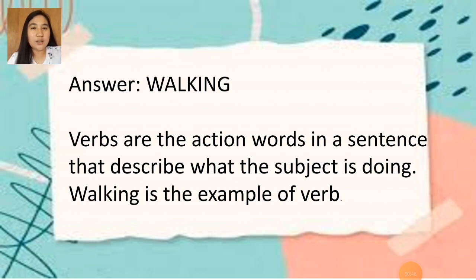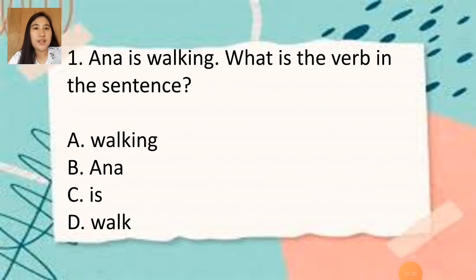Based on my discussion lately, a verb is an action word. So as you can see, in this sentence, walking is the verb. Walking is the verb in the sentence. So why is it walking, class? Because walking is the verb in the sentence. So letter B is Anna. Anna is the subject of the sentence.